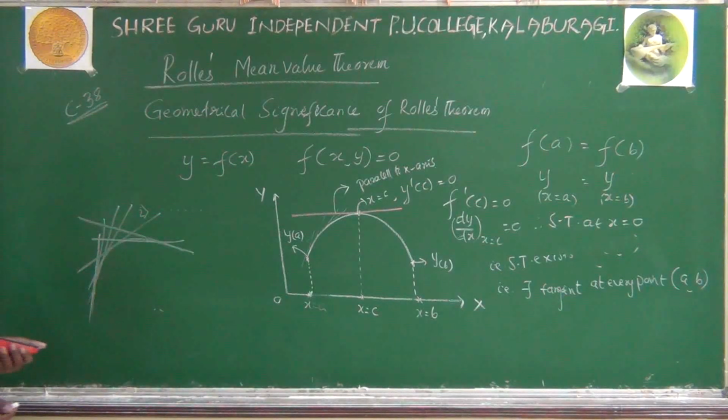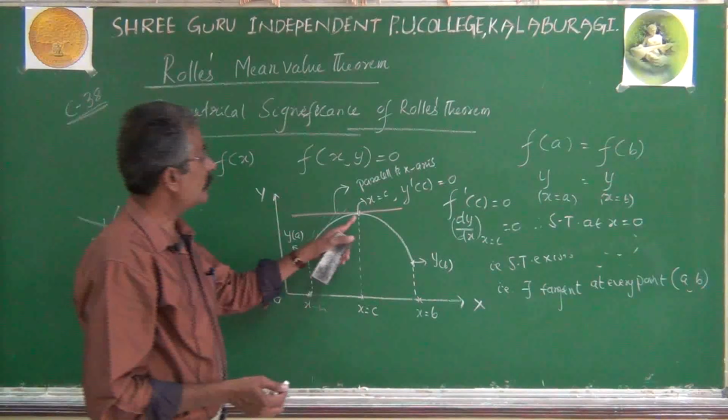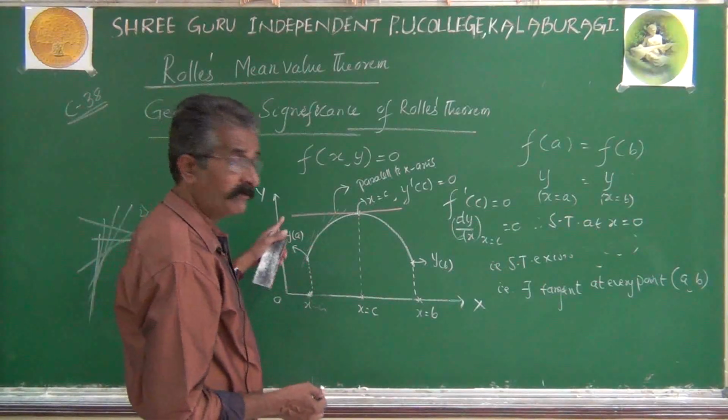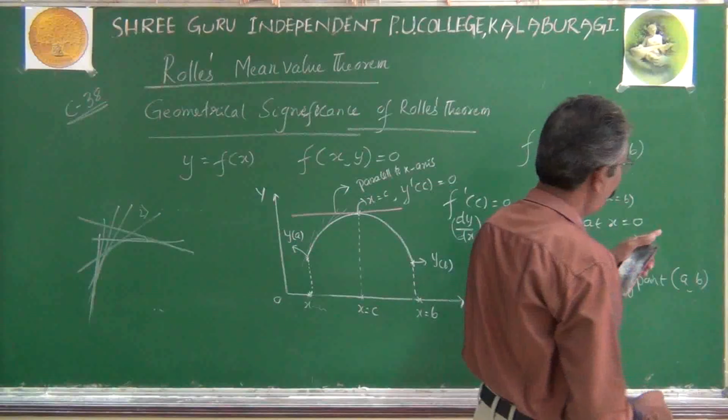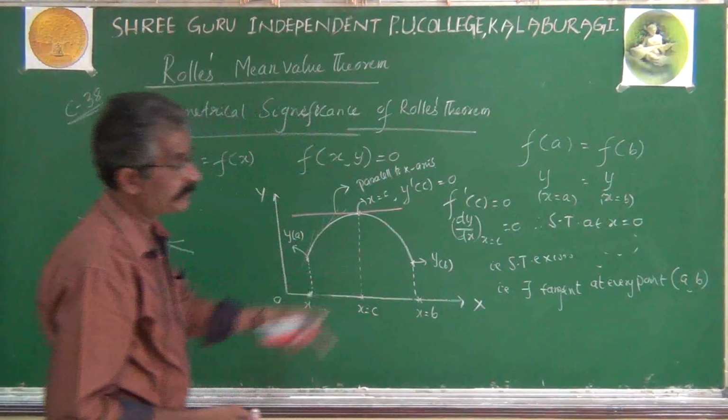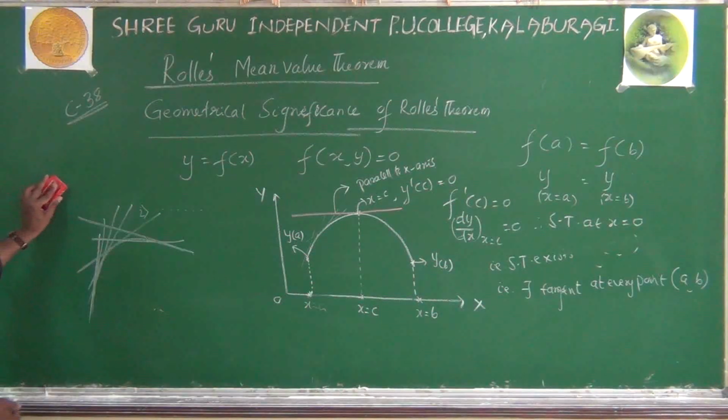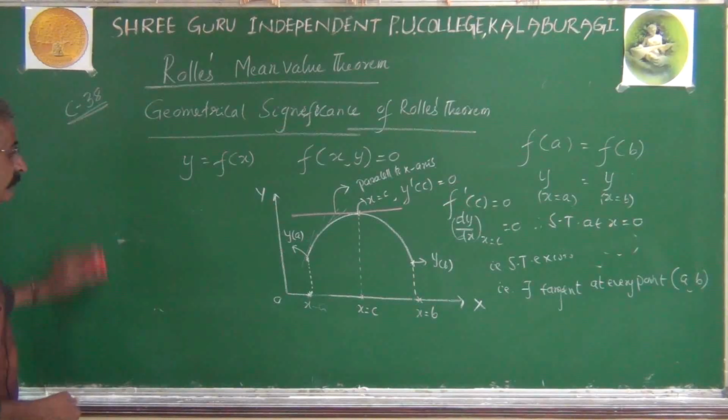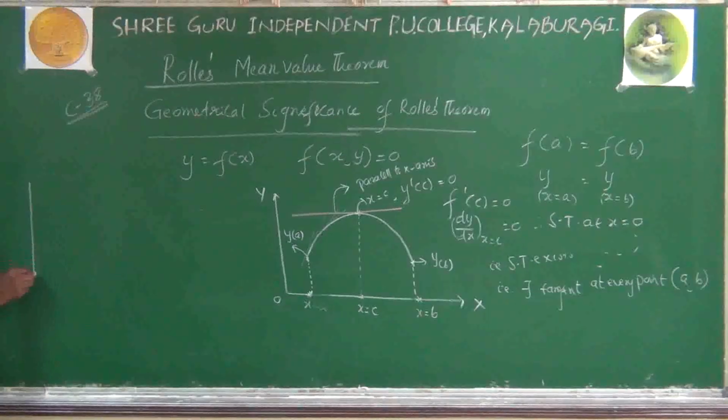Now, what I said is that there is at least one value of x, but there can be as many values of x as possible that satisfy Rolle's theorem. You can understand by this graph. You see this view of the graph.